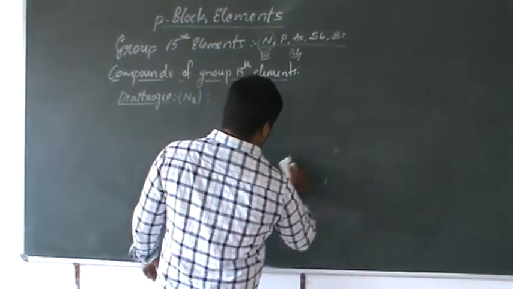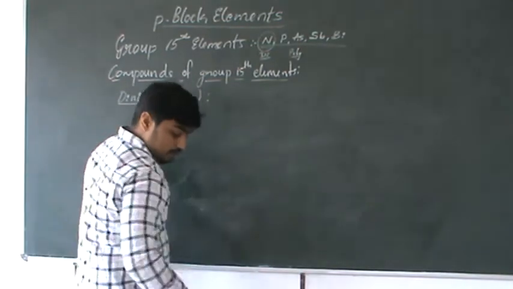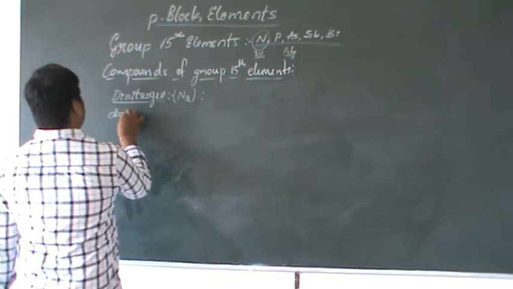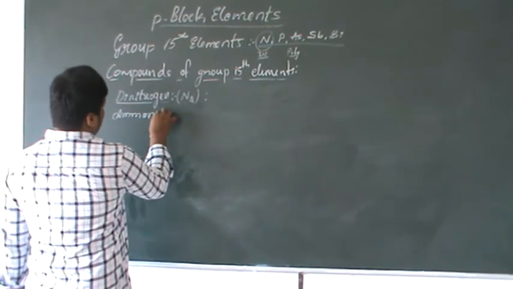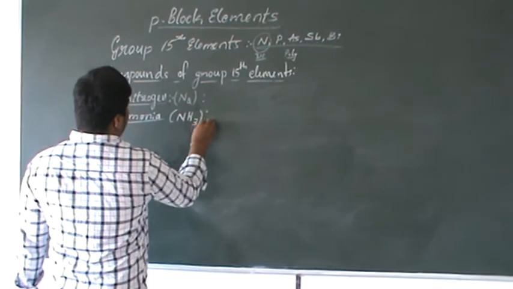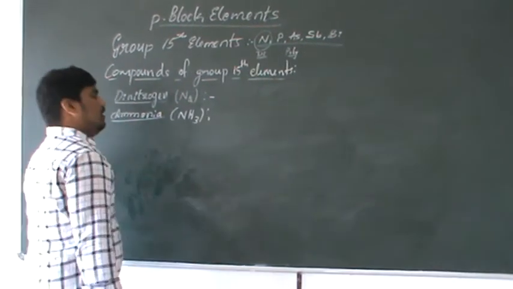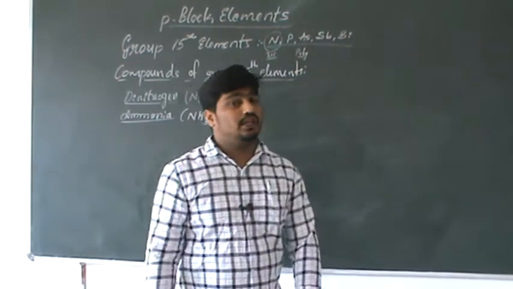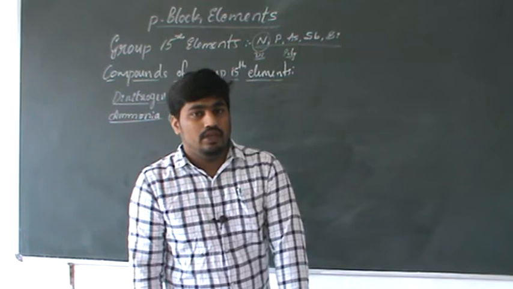Let's move on to the second compound of nitrogen, which is ammonia. The second compound of the group 15 element nitrogen is ammonia.